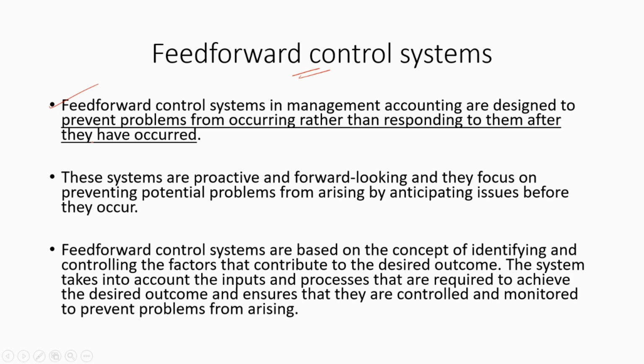Feed-forward control systems in management accounting are designed to prevent problems from occurring rather than responding to them after they have occurred. These systems are proactive and forward-looking, and they focus on preventing potential problems from arising by anticipating these issues before they occur. Feed-forward control systems are based on the concept of identifying and controlling the factors that contribute to the desired outcome. The system takes into account the inputs and processes that are required to achieve the desired outcome and ensures that they are controlled and monitored to prevent problems from arising.